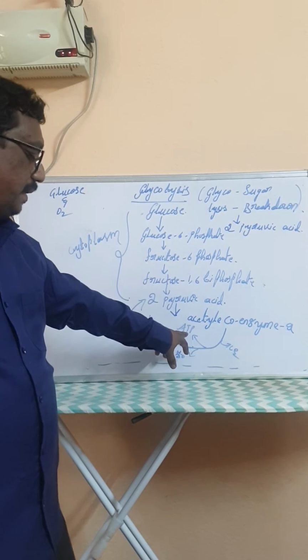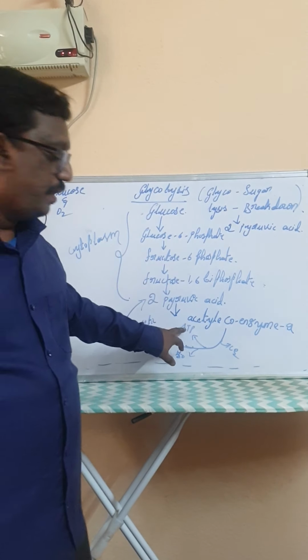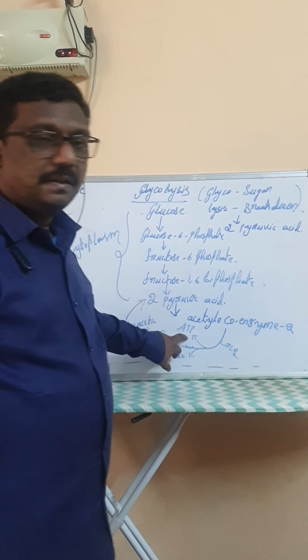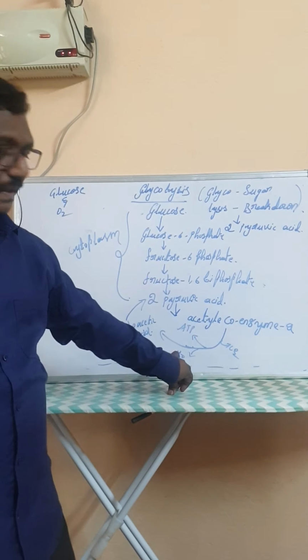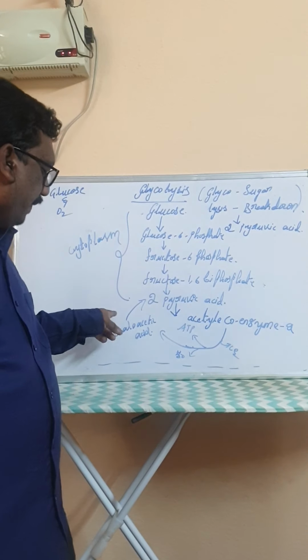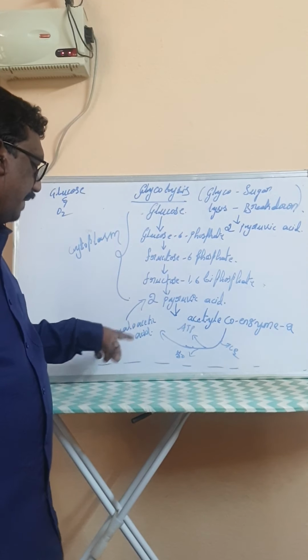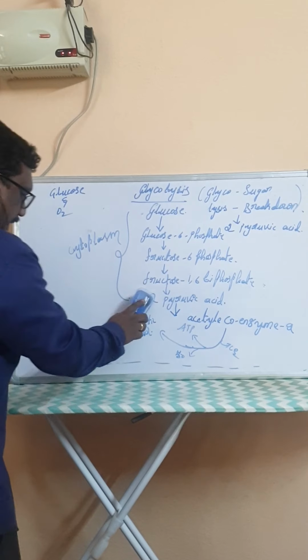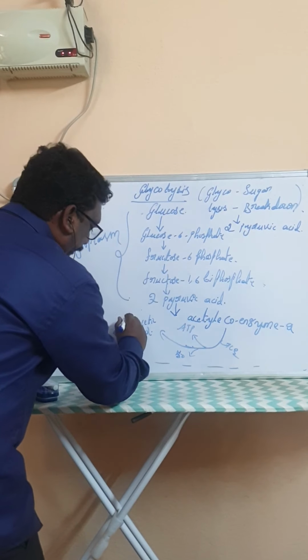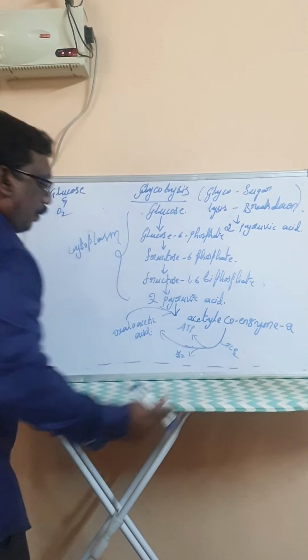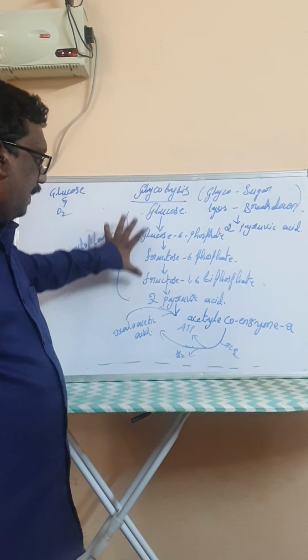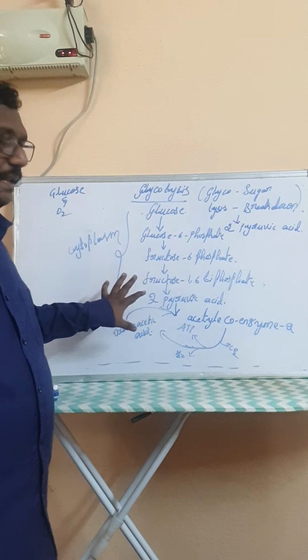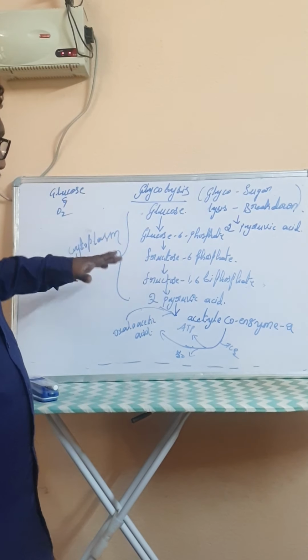ATP is the form of energy used by the cells for normal activities, and water is also used by the cells. Finally, oxaloacetic acid is formed, and it again converts into acetyl coenzyme A. Okay, this is the process that takes place in the cell in 2 phases.